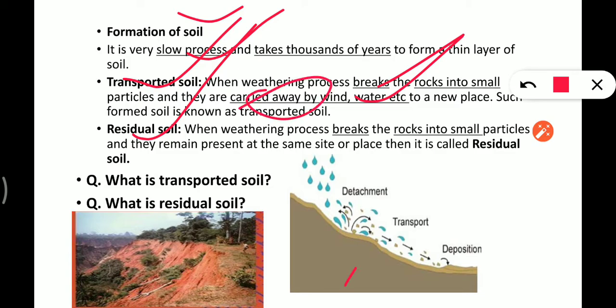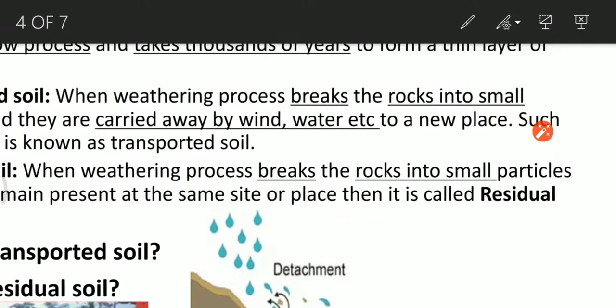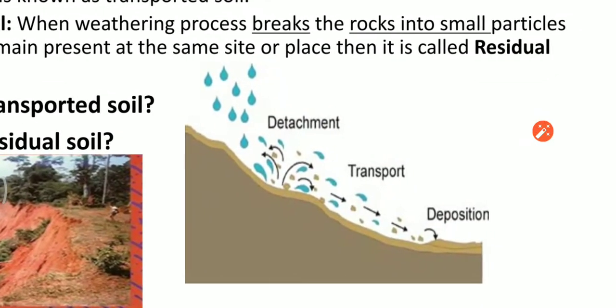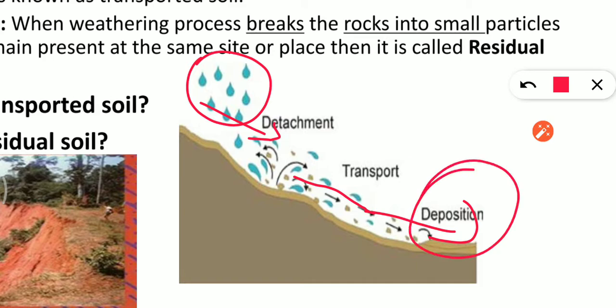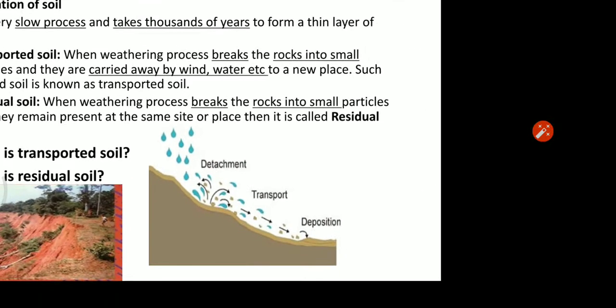Here is the picture. Let me make it clear. In our previous class we had already discussed this, but I'm telling you once again. Suppose it's raining here, so with the rainwater the rock particles will be detached from here, transported to a newer place and deposited here. So when new soil is formed here, it will be known as transported soil. I hope it is clear.